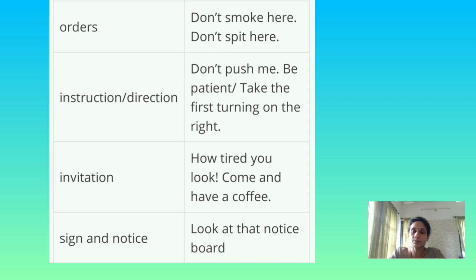Don't push me. Be patient. Take the first turn, and another one, the direction. Example for direction is: take the first turning on the right. Instruction, that is: don't push me and be patient. Invitation: how tired you look, come and have a coffee. This is an invitation. The next one, sign and notice: look at that notice board.